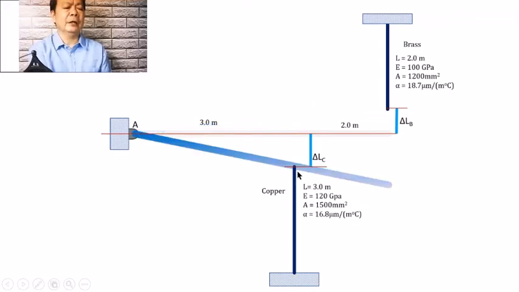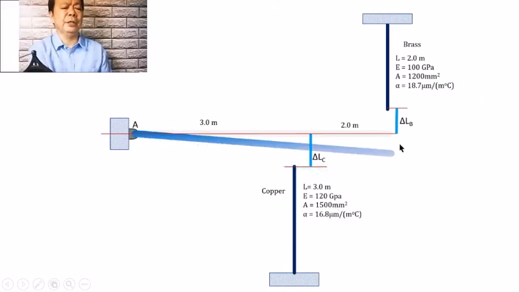Kaya ano magiging solusyon? Ang magiging solusyon niyan, we try to find for a position of this bar, and then we try to stretch. We stretch both the brass and the copper, so that they could be reattached to the system. So if I will be trying to imagine that this will be the position, kasi nga mas malaki ang inihaba dito, so mas possible na bumaba siya, magkaroon siya ng inclination this direction, di ba? So kung yun ang magiging asahan nating position ng bar AB, therefore we have to pull copper and pull brass so that this can be reattached to this bar.